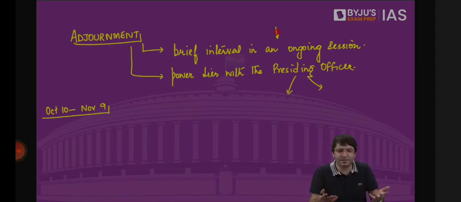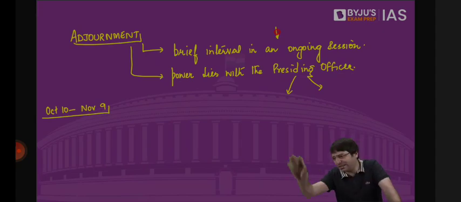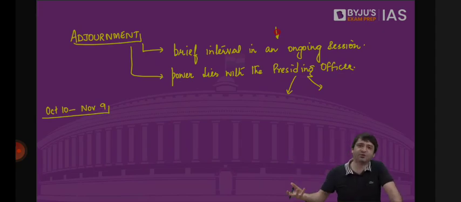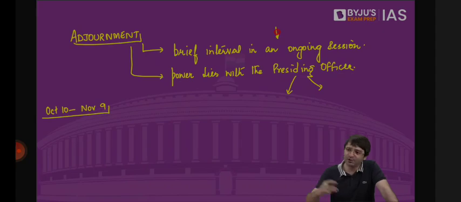Now I'm requesting the members, please sit down. Please don't shout. Please listen to me. We have business to run. We have important bills to discuss. No, this shouting is not allowed. No, please sit down. They're not listening. What do I say? The house is adjourned. We will meet 12 o'clock in the afternoon.